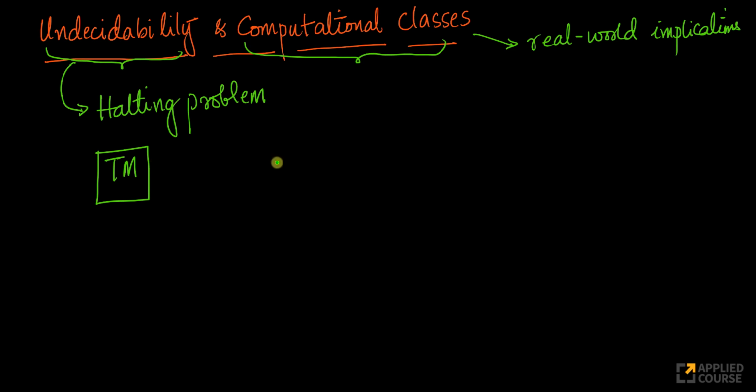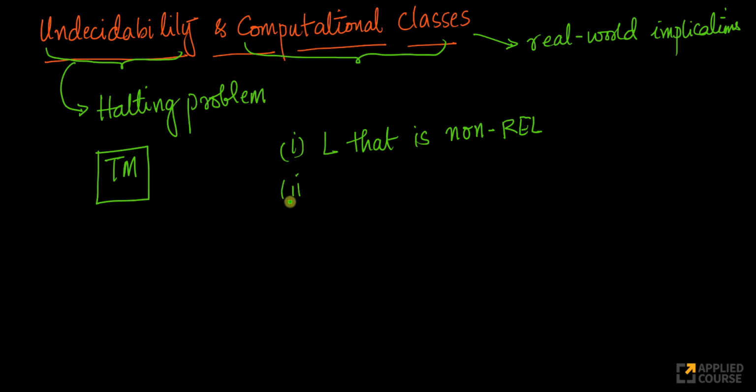For example, let me ask you some interesting questions to motivate this discussion, right? The first and foremost is, can you tell me a language that is not recursively enumerable? That is, a non-recursively enumerable language. Because we've seen lots of languages till now, right? We've seen lots of languages when we learned about context-free languages, regular languages, etc. Even context-sensitive languages, we have seen some examples, right? Can you tell me a language which is non-recursively enumerable?